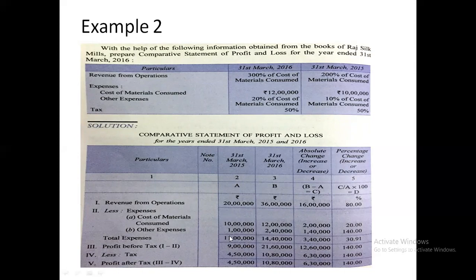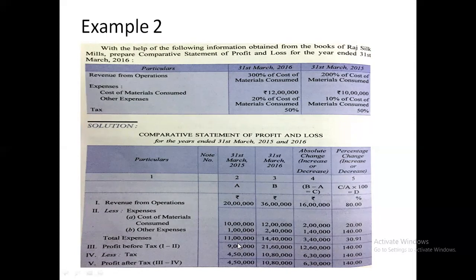Total expenses, 10 and 1 will be 11 lakh. 12 and 2 will be 14 lakh 40,000. Difference 3 lakh 40,000. Then the percentage is 3 lakh 40,000 divided by 11 lakh into 100, which is 30.91. Then 20 lakh minus 11 lakh is 9 lakh profit before tax, and here this is 21 lakh 60,000. The difference of these two will become 12 lakh 60,000 and the percentage 140.